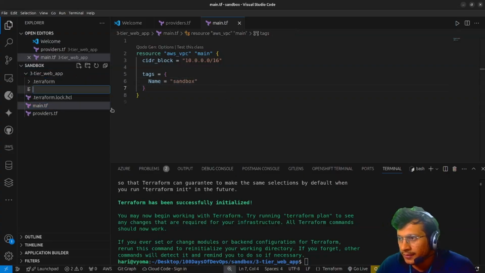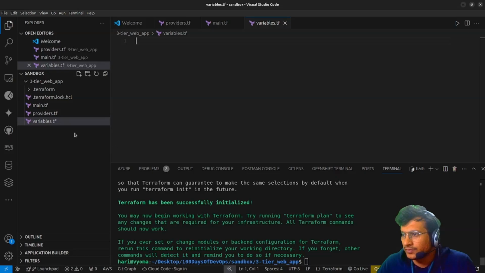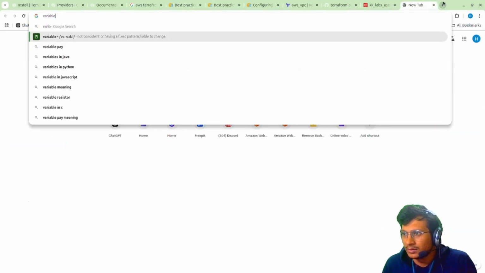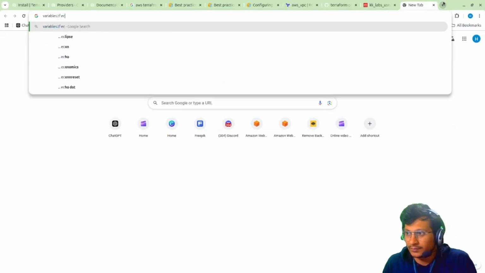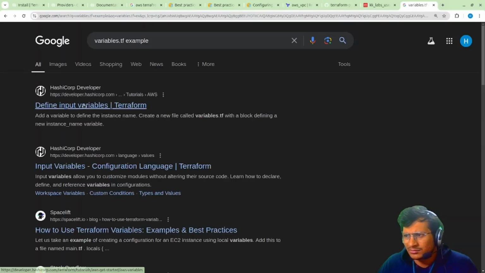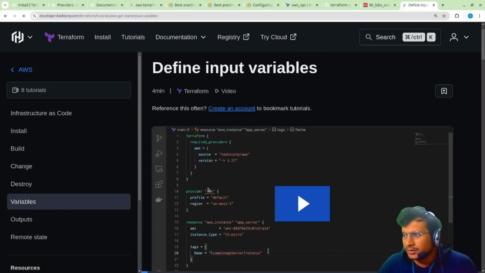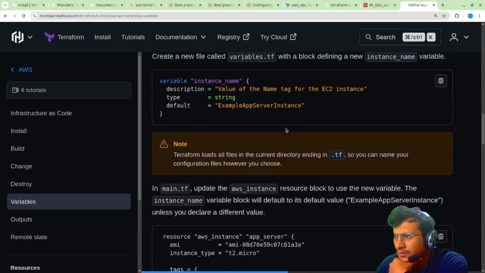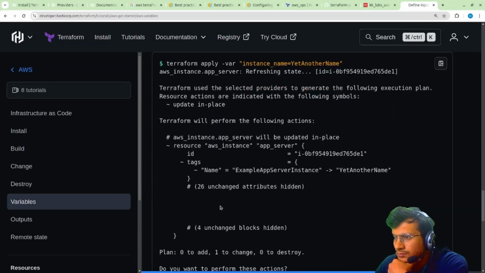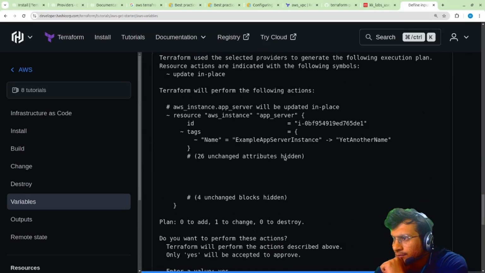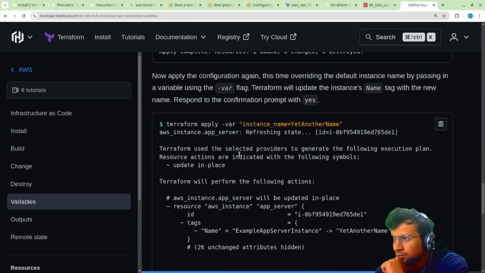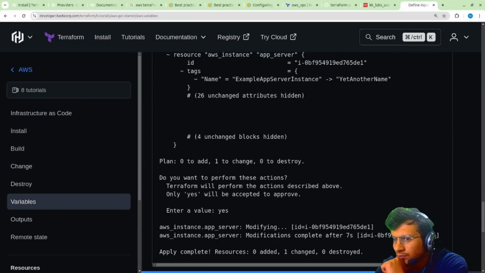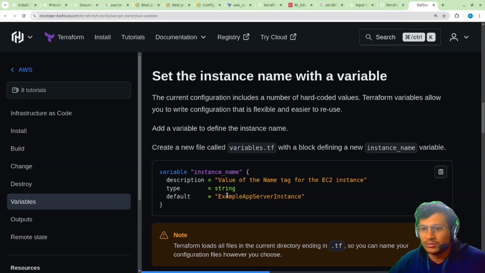Suppose here I'll add variables.tf. You can find it here, the variable.tf example. Here you can get it. These are the tags and everything. Apply configuration. So here you can see this is the variable. How do we configure it?